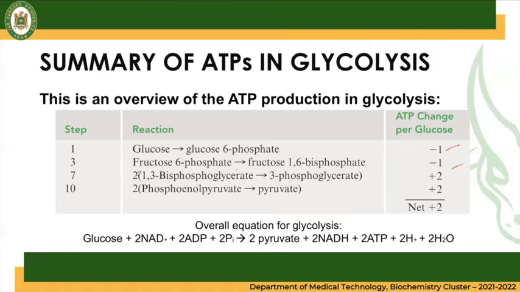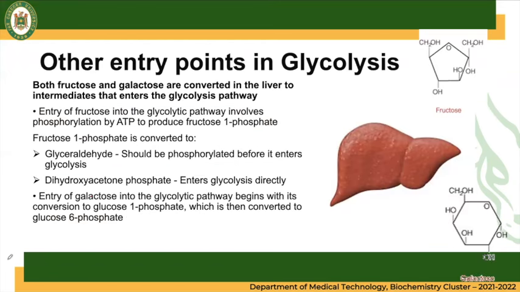In step number 7, two molecules of 3-phosphoglycerate are produced, as well as 2 molecules of ATP. And in step number 10, the last step, 2 molecules of pyruvate are produced, as well as 2 molecules of ATP. So therefore, the net gain, of course, 4 minus the 2 expense, is a net gain of 2 ATP in the glycolysis pathway.